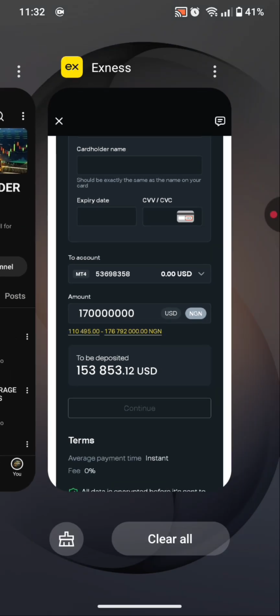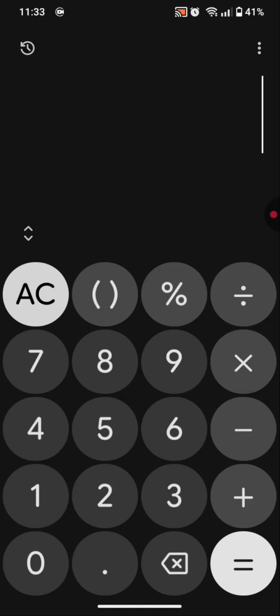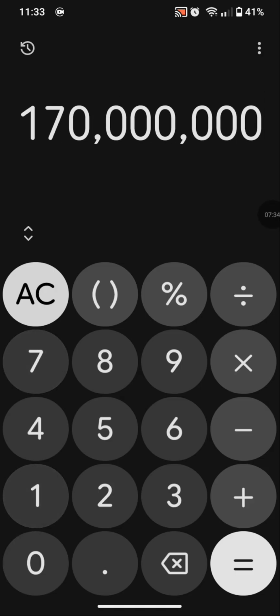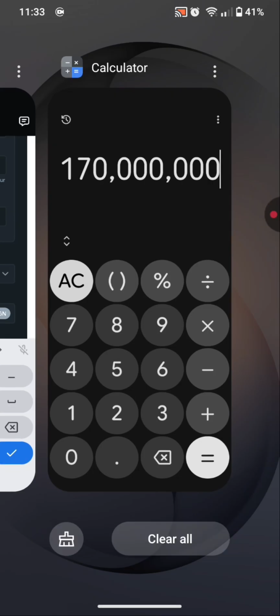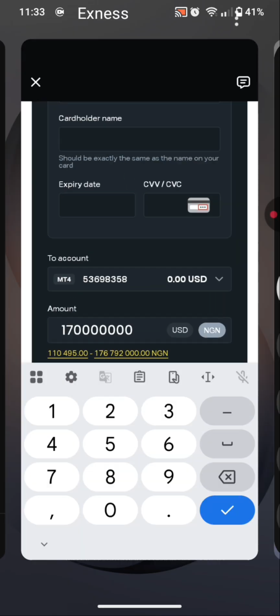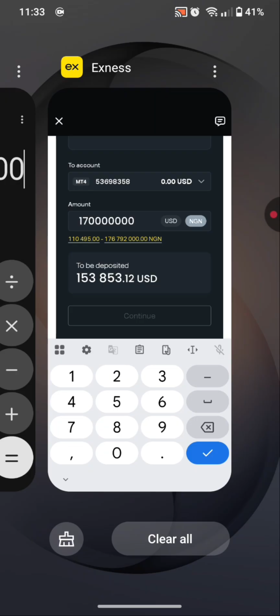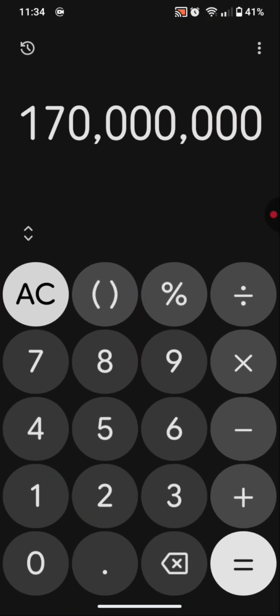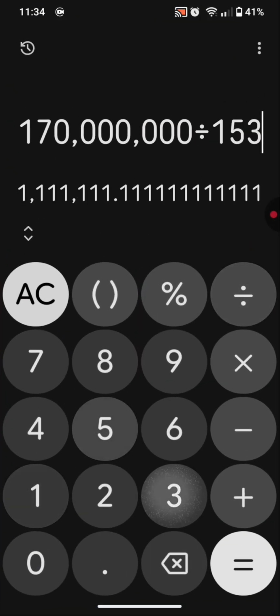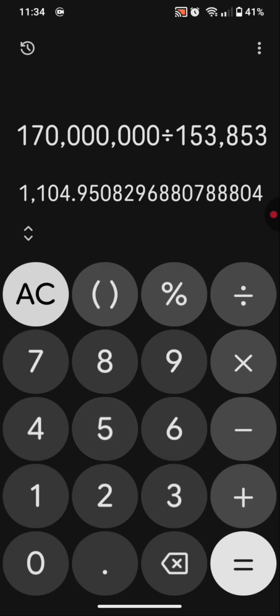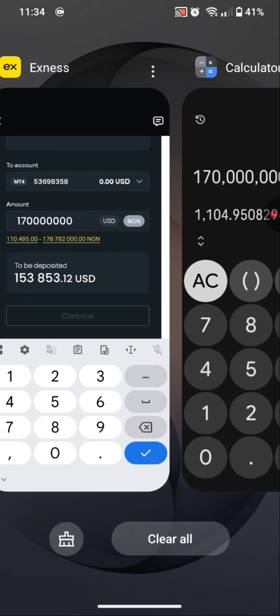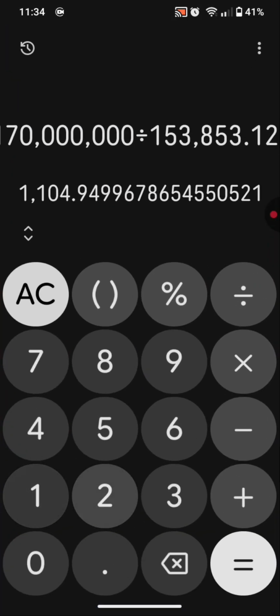Let me go ahead and do the calculation as we usually do. 170 million Nigerian naira, then I will divide this by the total amount I get when I deposit. Let me go down. 153,853 divided by 153,853.12 USD.